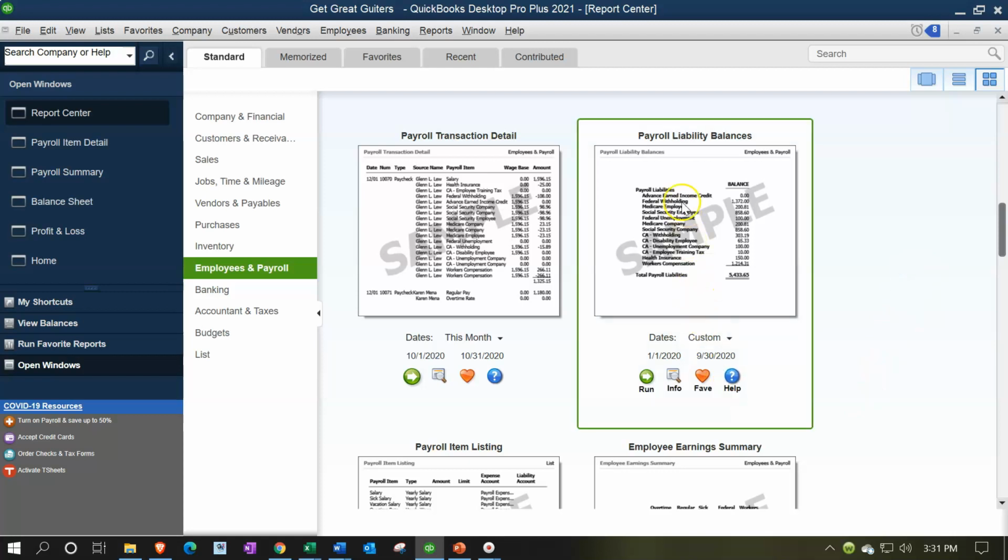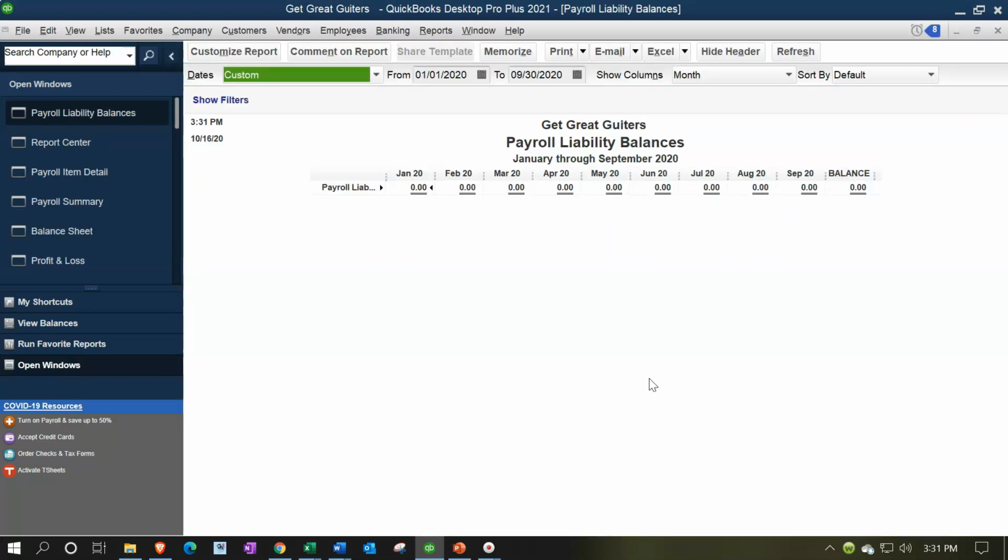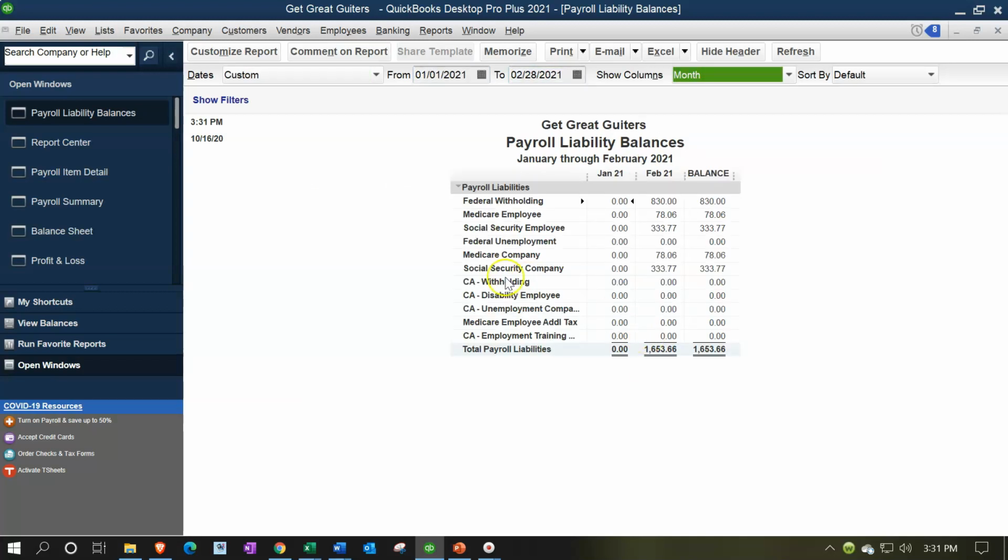And so then we have the payroll liability balances. If I run that report, we're going to say this is from 01/01/21 to 02/28/21. So this is going to be our balances for the liability accounts. These are things that we have collected from the employees, payroll, meaning we took it out of their check, federal income tax, Social Security, and Medicare, and then our side that we're going to have to be paying. So that would be the federal income tax, not our taxes, but the employees' federal income tax, Medicare, Social Security, federal unemployment, Medicare, Social Security, employer and employee side, and then of course any California taxes or state taxes if those are applicable. And that's that.